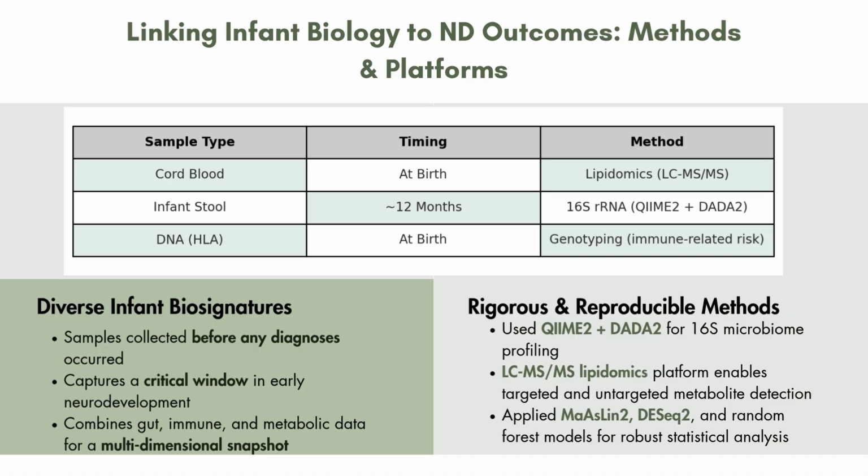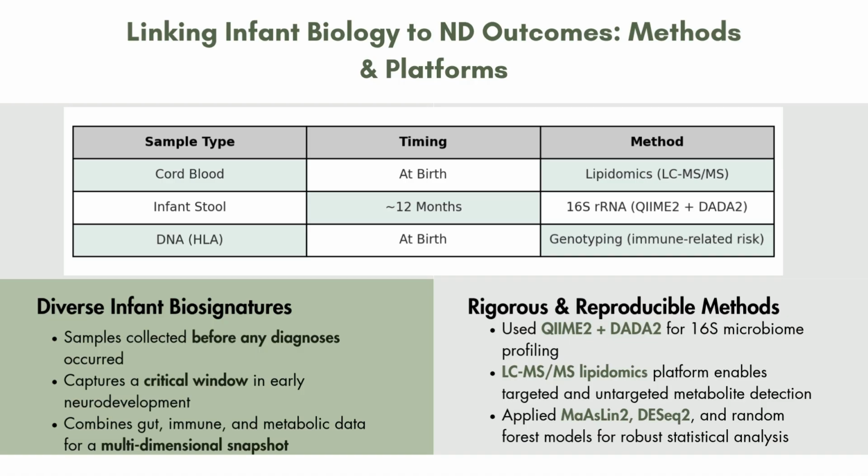Also, beneath the table, I wanted to highlight two key takeaways. So first, this study captures a diverse set of infant biosignatures. What's important to remember is that all the samples were collected before neurodevelopmental diagnosis occurred, which gives the study real predictive value. Most diagnoses, like I said before, occur after symptoms begin to be displayed.